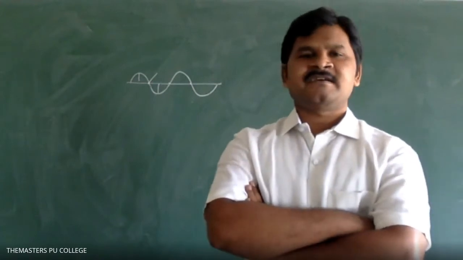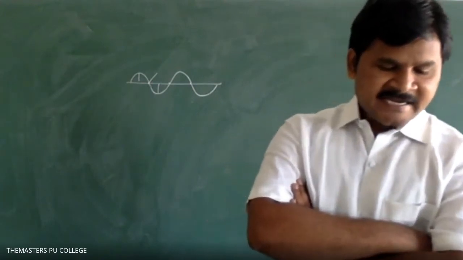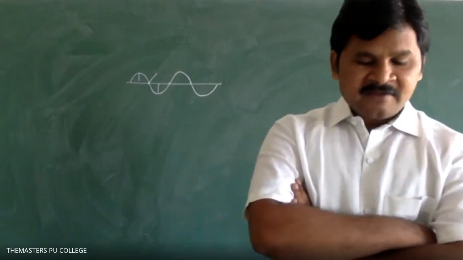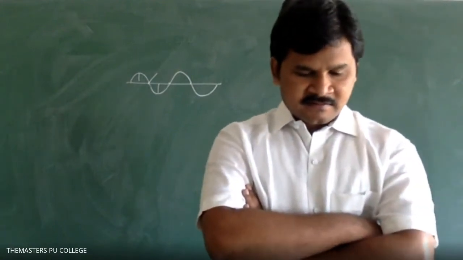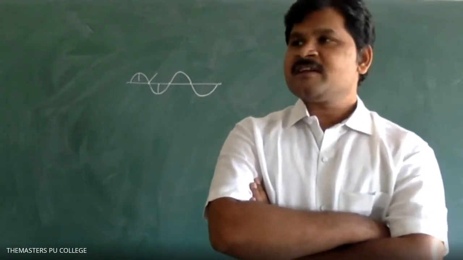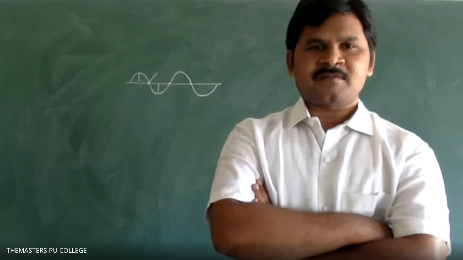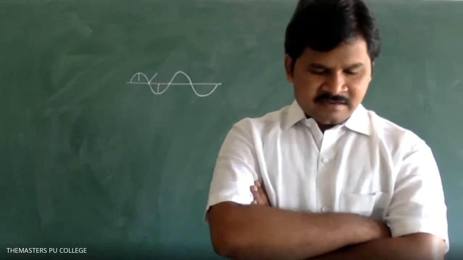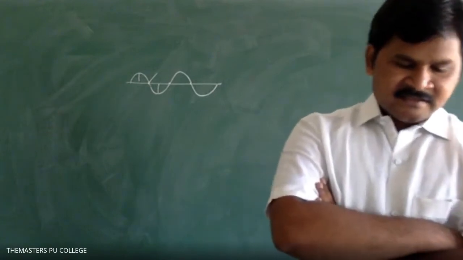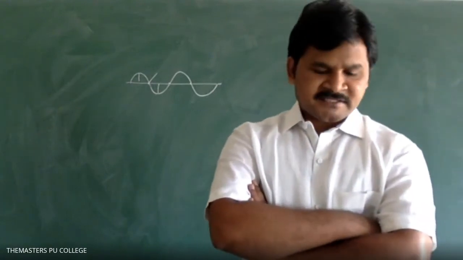I repeat, psi square indicates the measure of probability of finding an electron at a point in space around the nucleus. Its value is always positive.